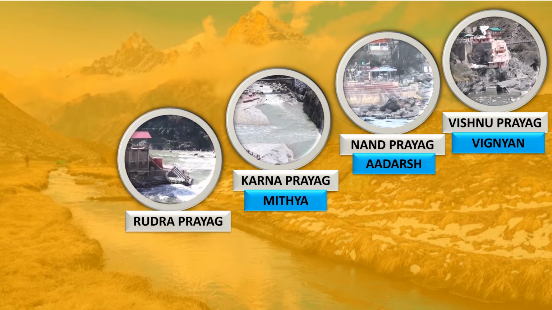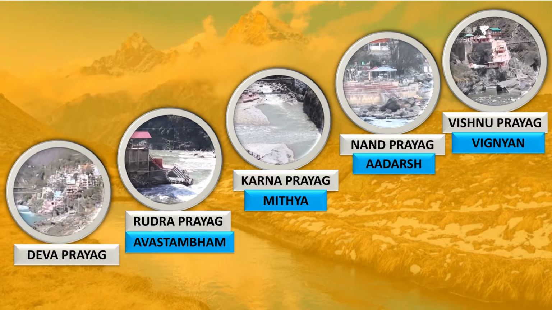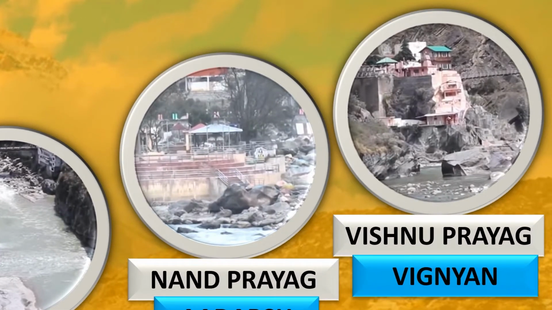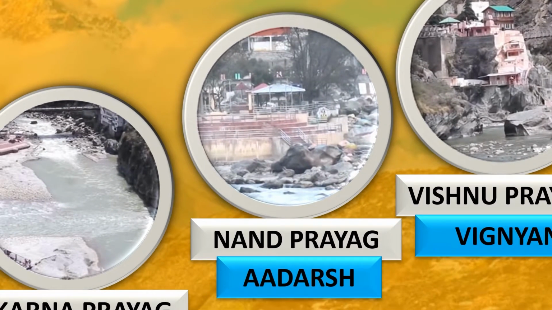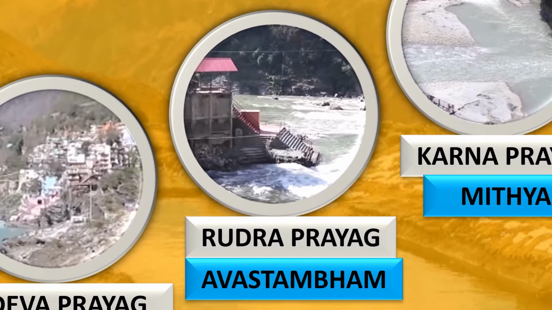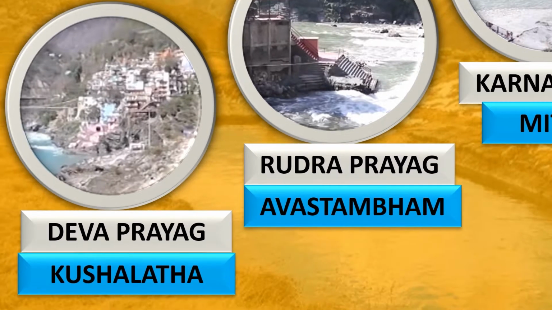After crossing Mithya, we then move on to the fourth Prayag, which is Rudra Prayag. God Rudra, that is Shiva, stands as a pillar here for all the learning system, and we call this stage Avastambam. And finally, we move on to the last Prayag, Deva Prayag, which in our learning journey we call Kushalata. So the 5 Prayags: Vishnu Prayag represents Vignan, Nanda Prayag represents Adarsh, Karna Prayag represents Mithya, Rudra Prayag represents Avastambam, and finally Deva Prayag represents the last stage of exploration of learning, which is Kushalata.